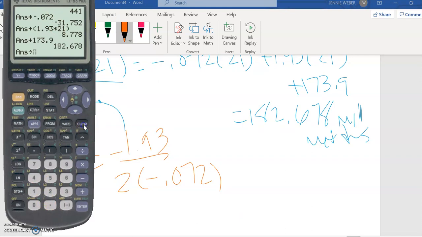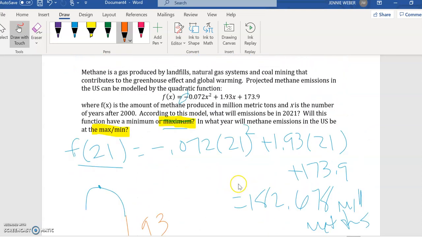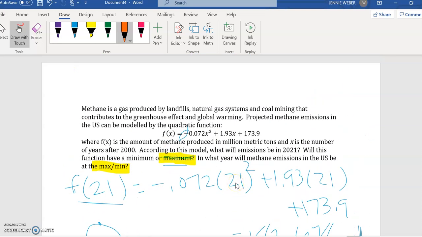So 1.93 divided by 2 times 0.072, and we can see 13 years. So round down, can round down to 13, depending on how it's phrased. Sometimes you'll round up. In this case, round down, 2013. Somewhere in that year, we will hit the maximum, and after that, we will hopefully be going down.